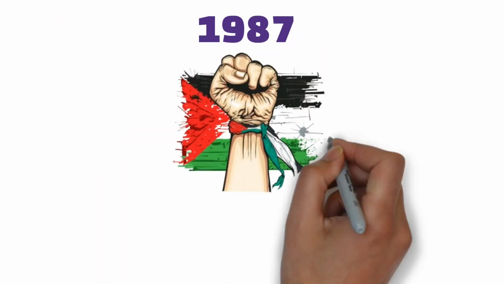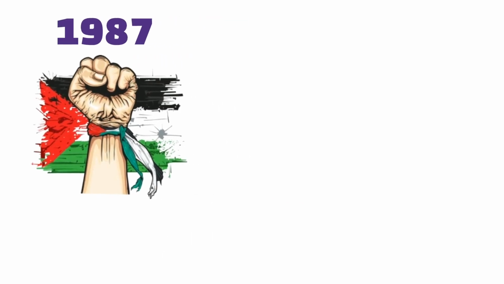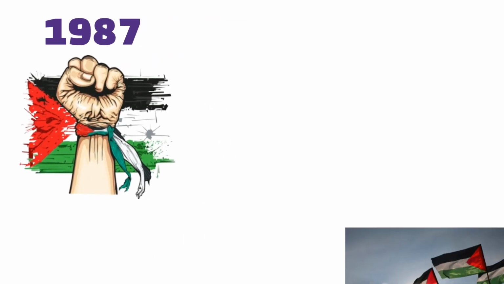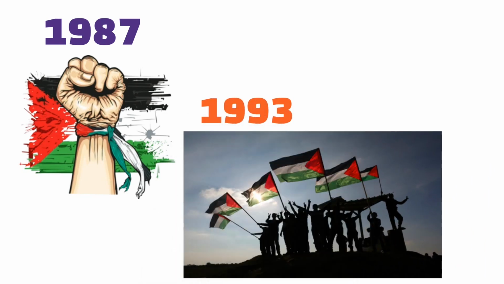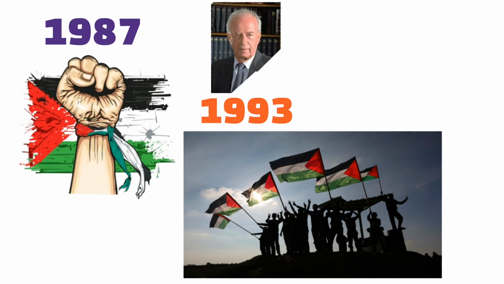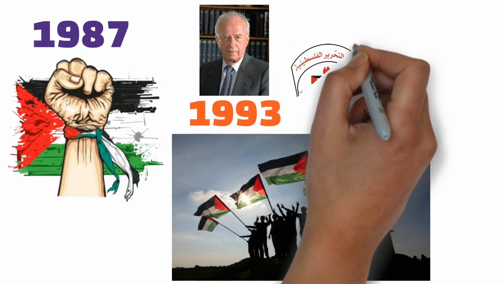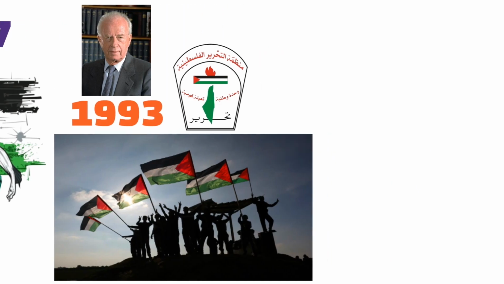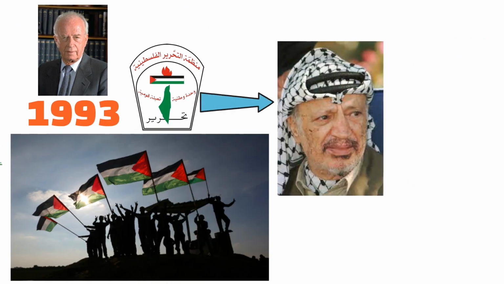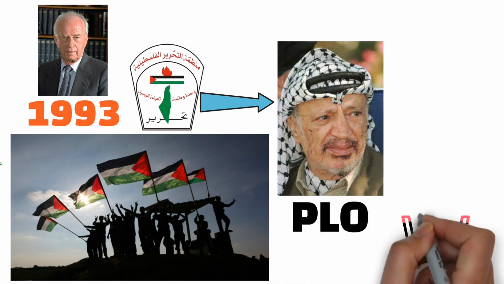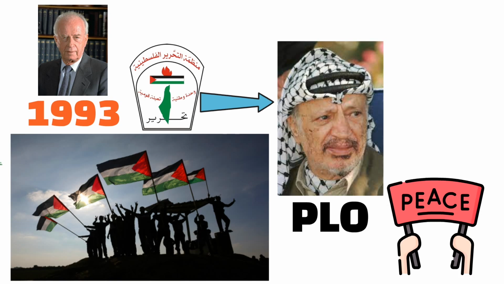In 1987, the first Palestinian uprising, known as the Intifada, emerged as a years-long struggle for Palestinian self-determination. This period of unrest concluded in 1993, when the then Israeli Prime Minister, Yitzhak Rabin, and the leader of the Palestinian Liberation Organization, PLO, Yasser Arafat, signed the Oslo Accords. These agreements acknowledged the PLO as the representative body for the Palestinian people and recognized Israel's right to exist in peace as outlined by the United States Department of State.